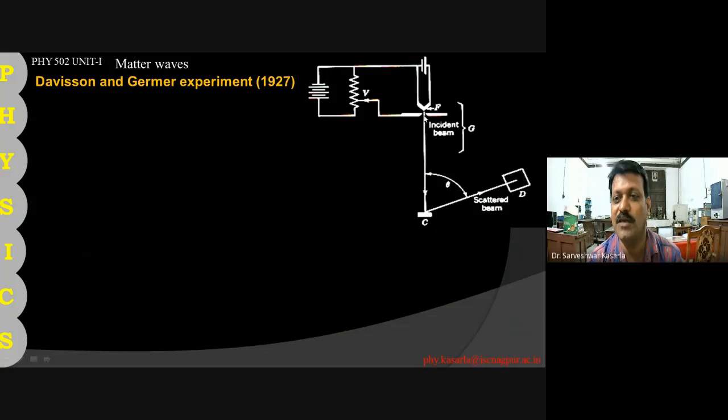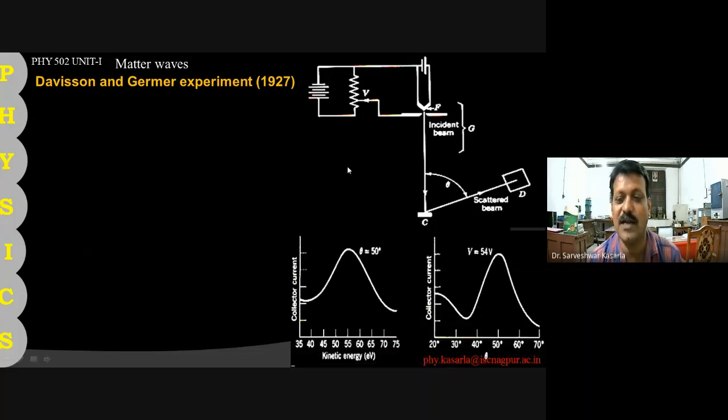So this is the simple arrangement. The high energy electron beam is made incident on the nickel crystal, and after scattering from this nickel crystal, its intensity is detected by this detector. So let us have some experimental observations.